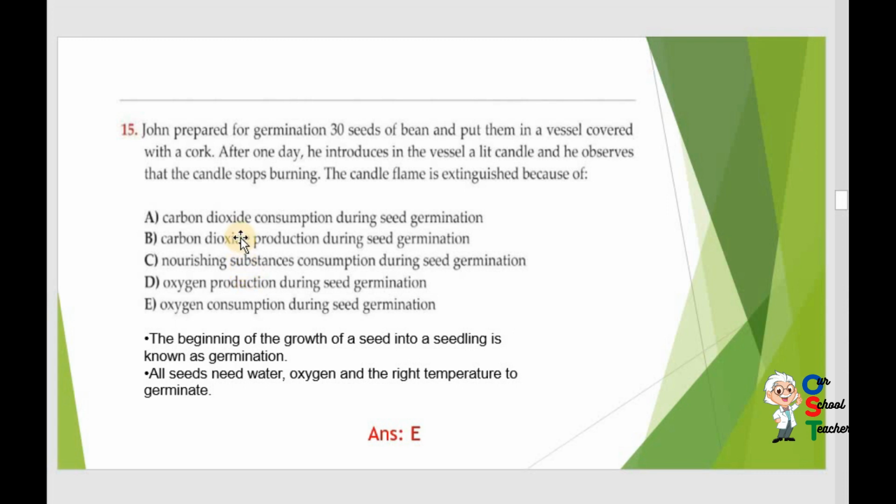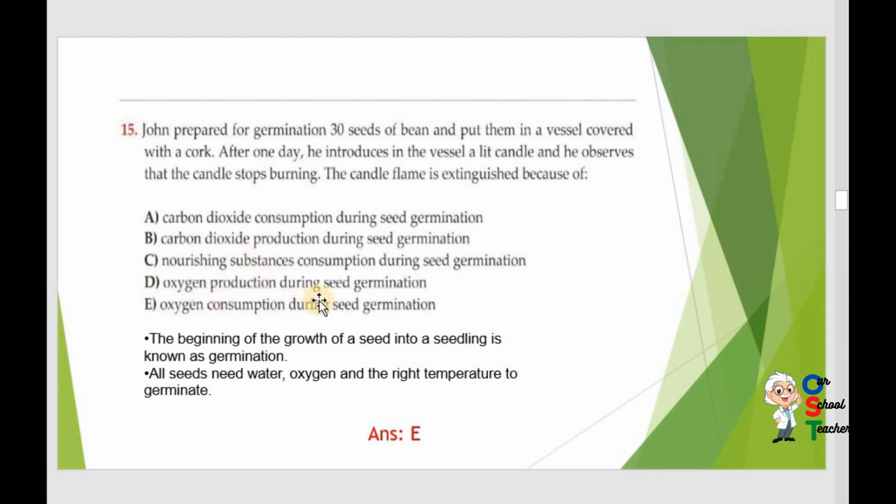No, there is no production. C. Nourishing substance consumption during seed germination. Actually, the seed's embryo already has its nourishing substances.